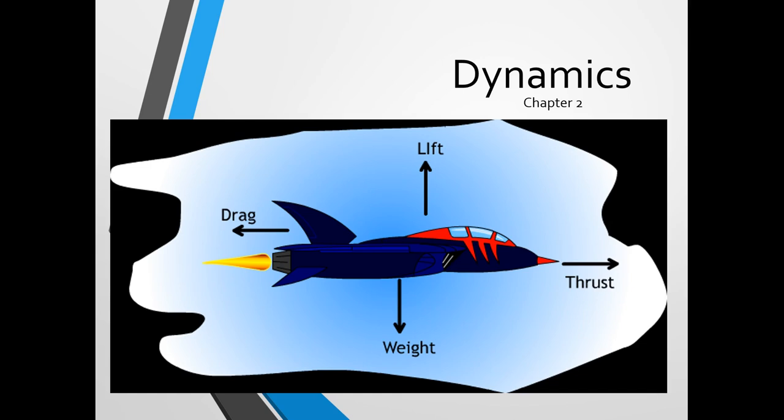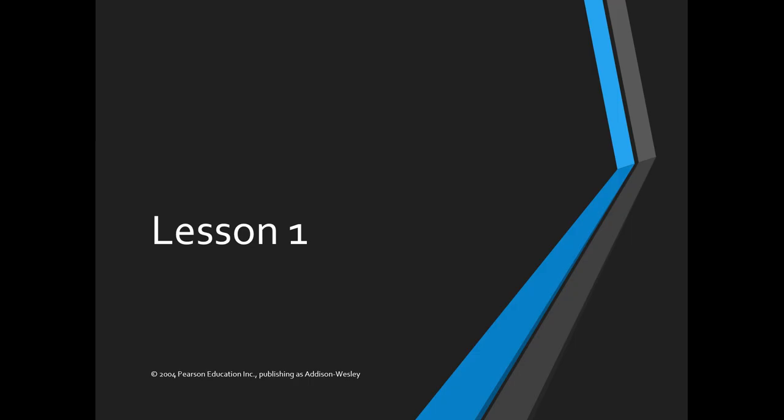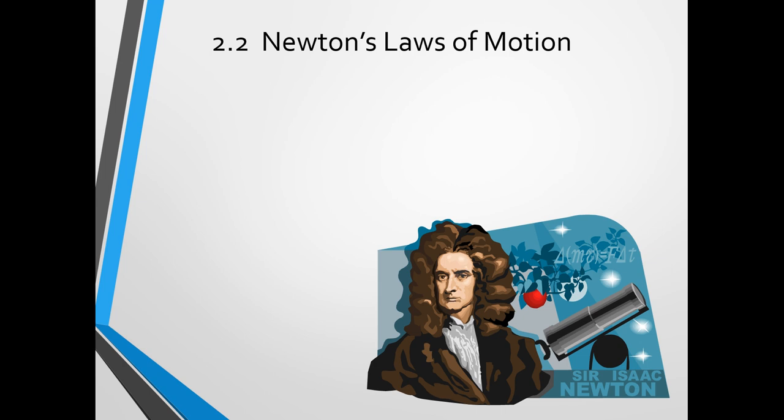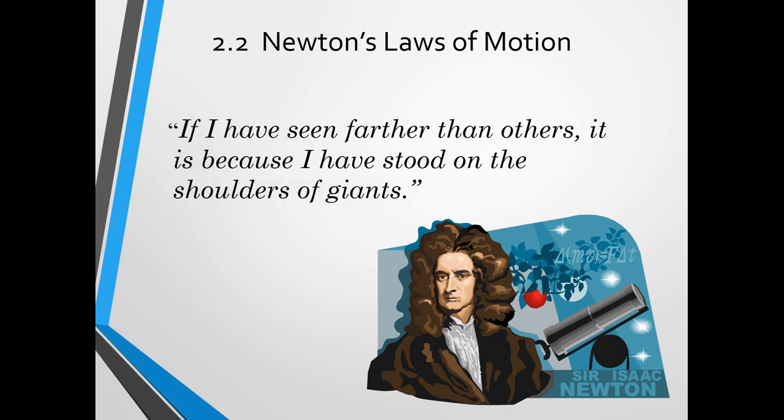So this is Physics Chapter 2, the chapter on dynamics, lesson 1. In this chapter, we're going to talk about Newton's laws of motion. Newton said, "If I have seen farther than others, it is because I have stood on the shoulders of giants." Sir Isaac Newton, 1642 to 1727.